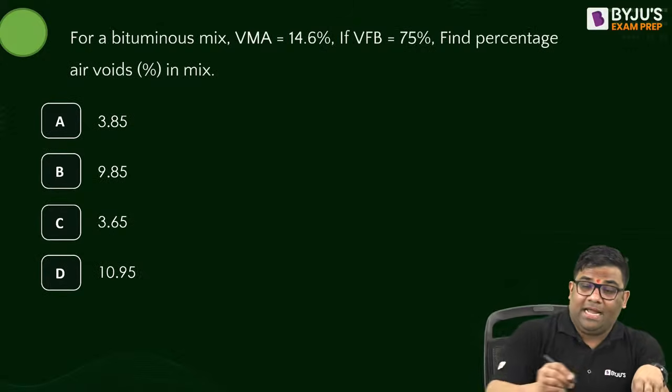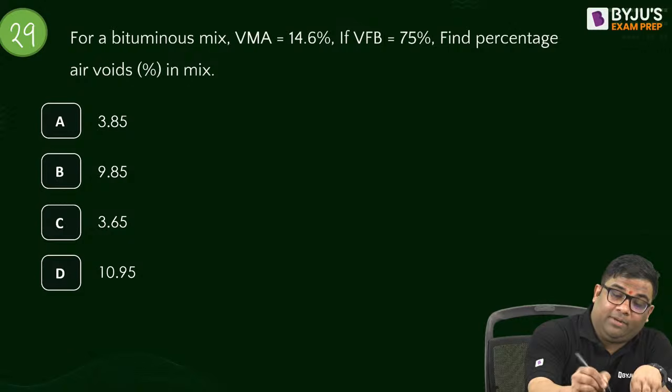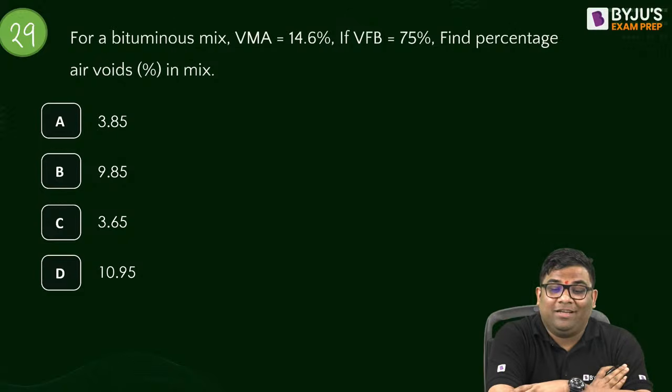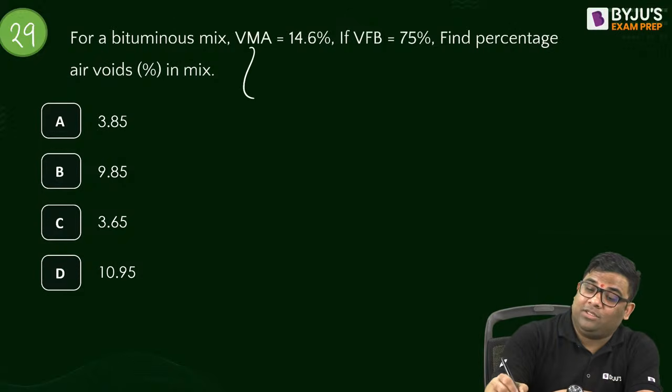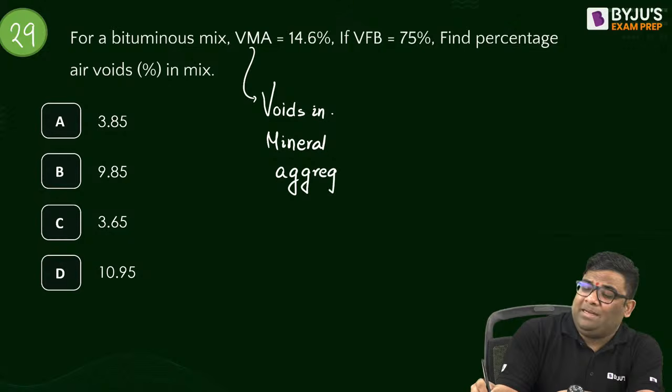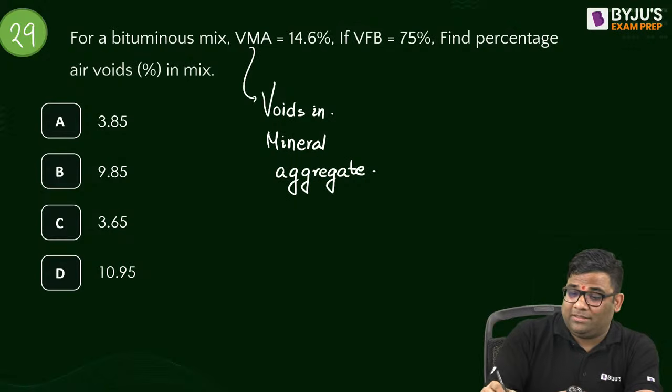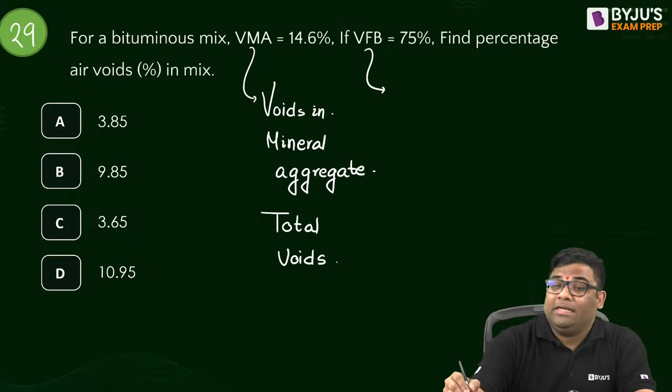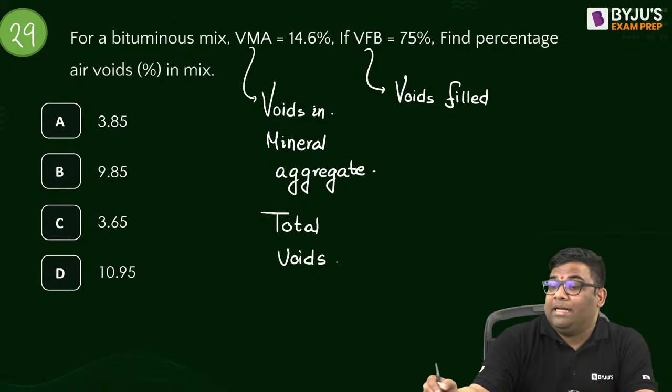Next question 29. Straightforward numerical. This is voids in mineral aggregate. Voids in mineral aggregate means total voids is given. So total voids is given, and this is voids filled with bitumen.